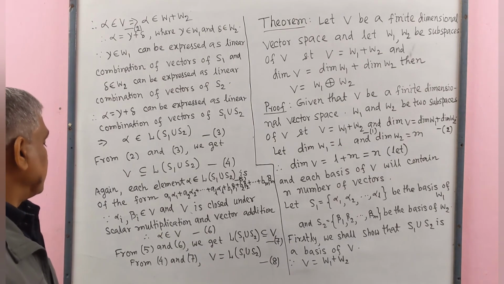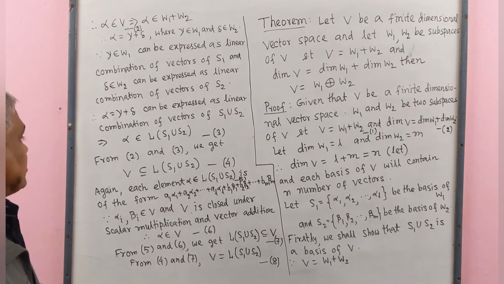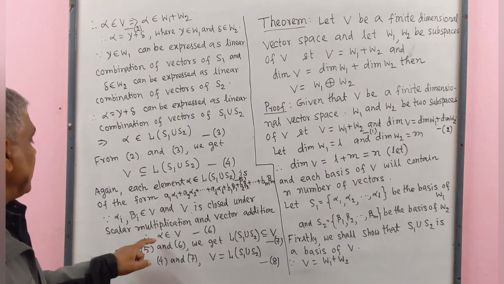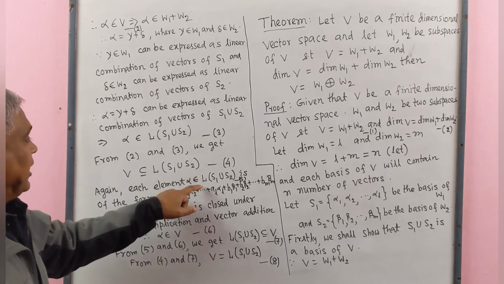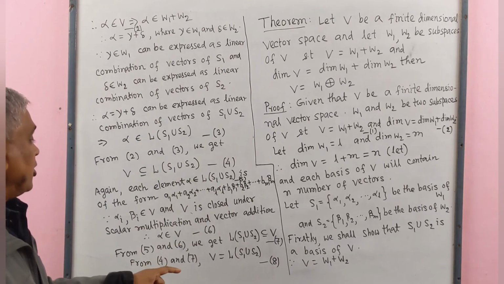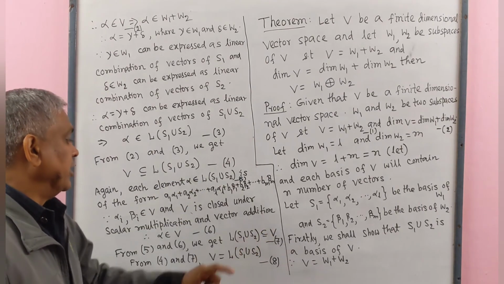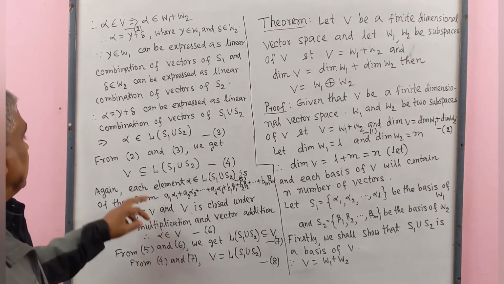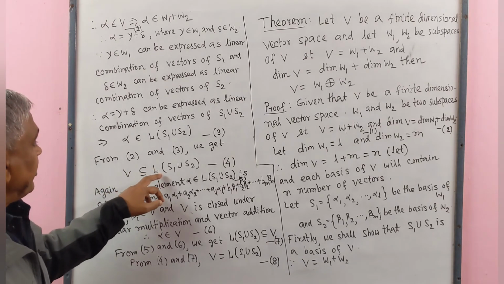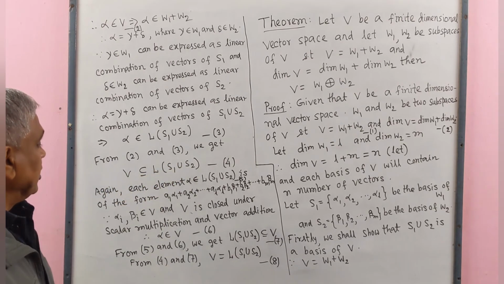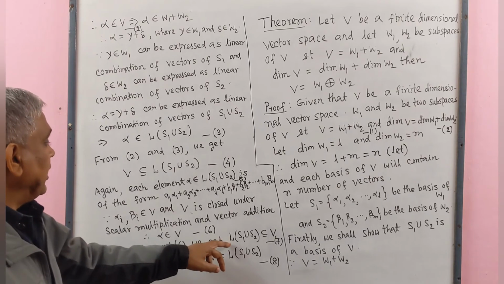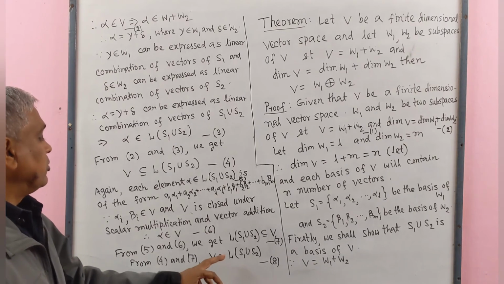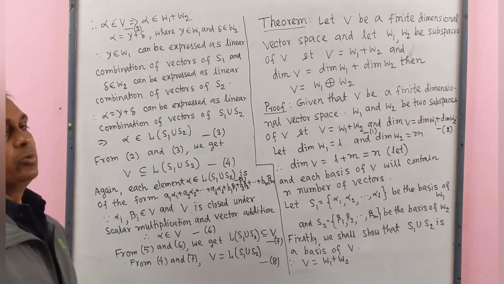This is number 6. From 5 and 6: in 5, alpha belongs to L(S1 union S2). In 6, alpha belongs to V. That means L(S1 union S2) is a subset of V. This is number 7. From 4 and 7: in 4, V is a subset of L(S1 union S2). In 7, L(S1 union S2) is a subset of V. That means V equals L(S1 union S2).